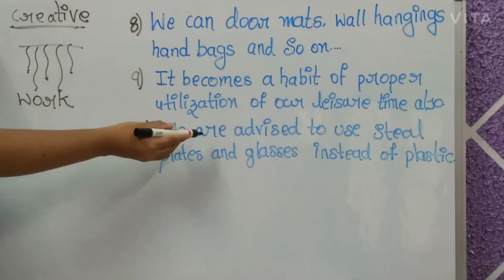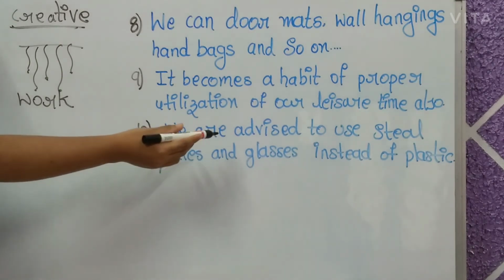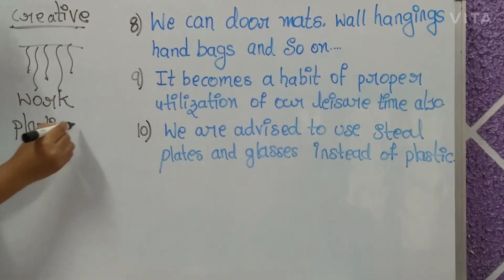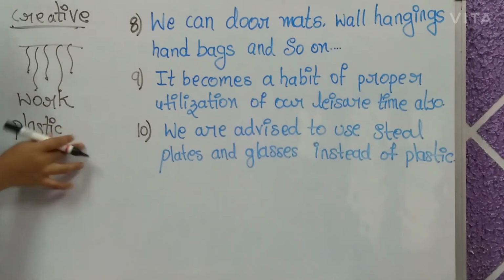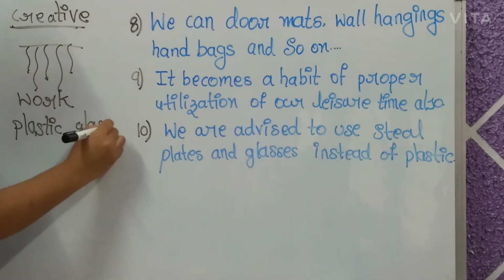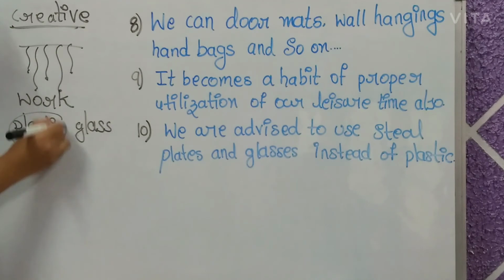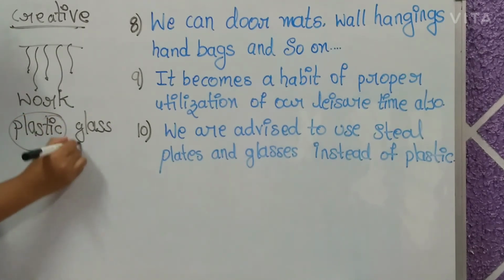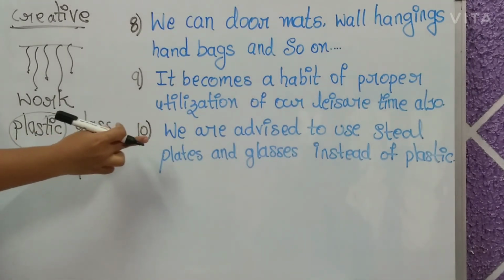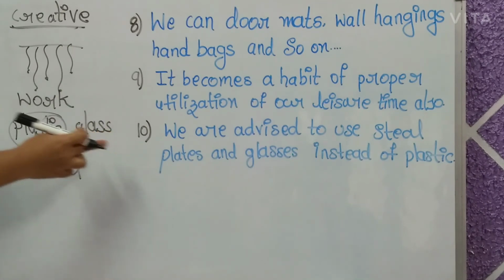So we are advised to use steel plates and glasses instead of plastic. In functions, many people use plastic glasses and plastic plates. Instead of using plastic, they can use steel, which is good for our health also. So it can decrease plastic and environmental pollution. So we are advised to use steel plates instead of plastic.